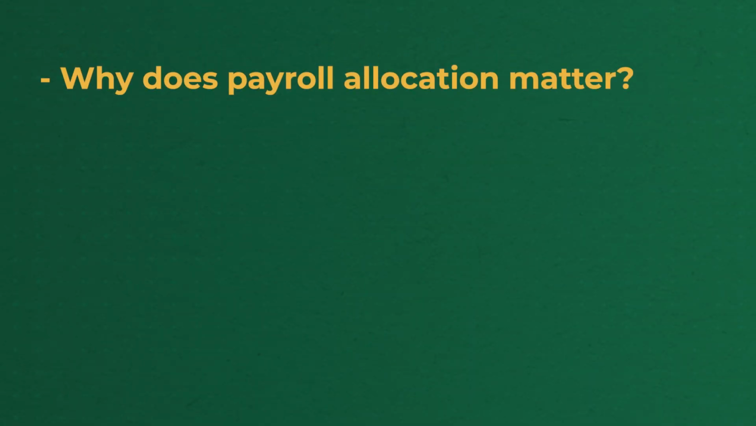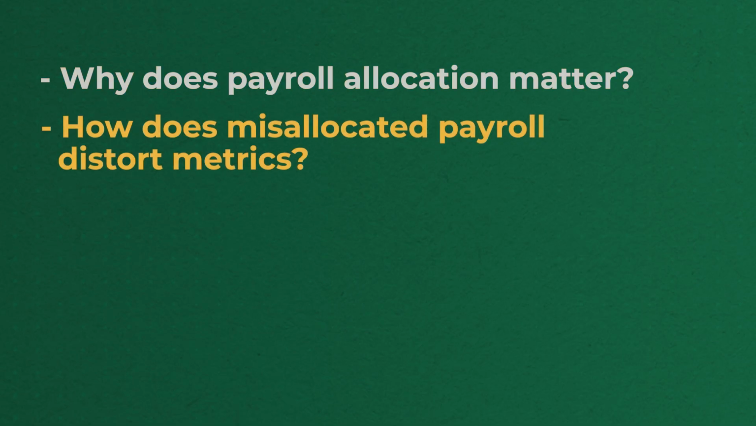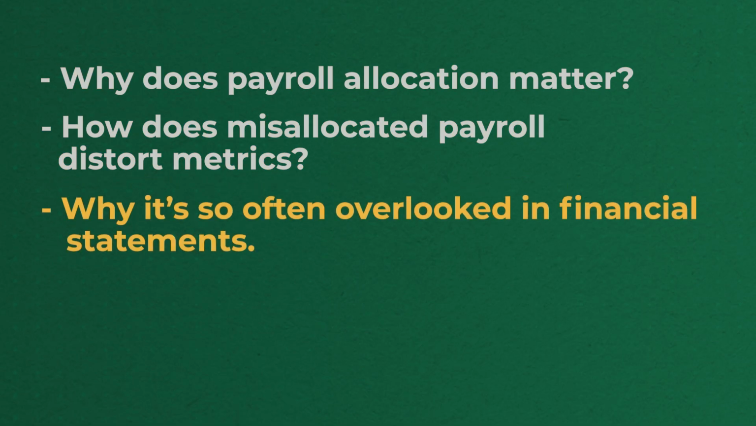If you're not splitting out your payroll, your labor metrics are lying to you, I promise. I've seen it so many times in the moving industry. Most of us look at payroll as one big expense, one big line item, right? Payroll. While it might be easy from a bookkeeping standpoint, it creates really bad data, and bad data leads to bad decisions. So today, we're gonna walk through why payroll allocation matters, how misallocated payroll distorts our metrics, and why this is one of the most overlooked issues in a moving company financial statement.